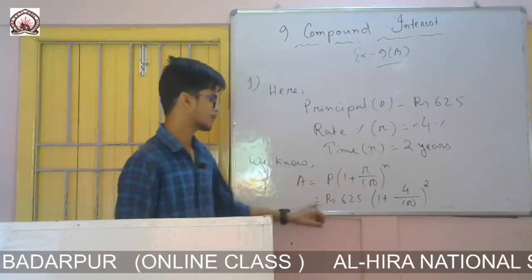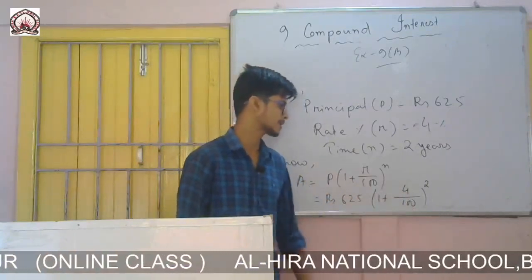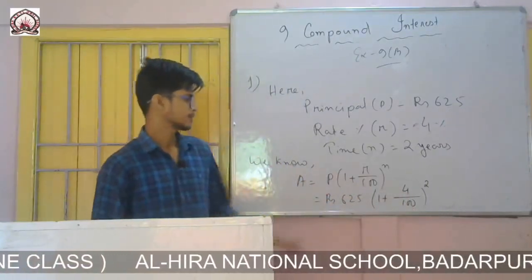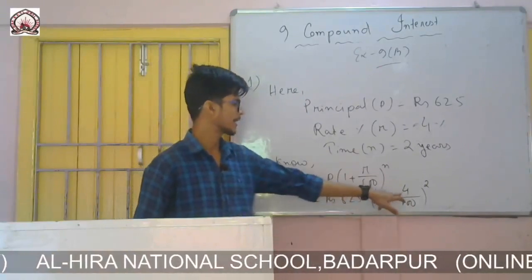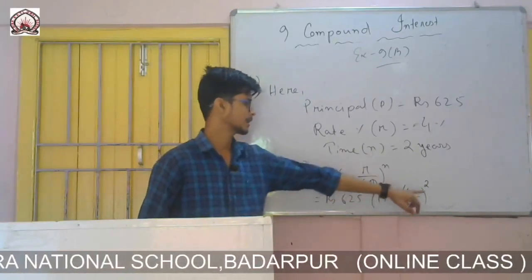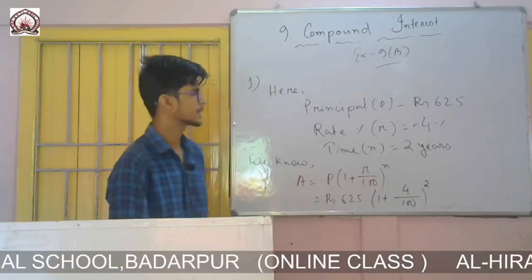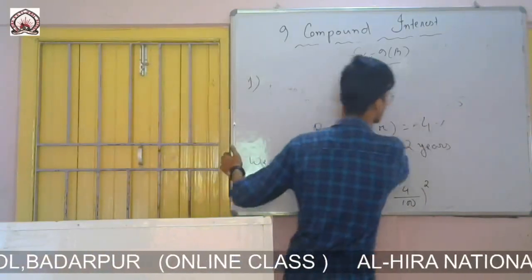So here principal is this one, rate is 4%, and time is 2 years. Now I will calculate this one.